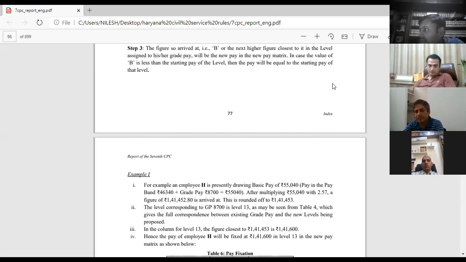So now coming to fixation of pay scales, if we go by the Haryana Civil Service rules, if you want, I can share the screen of the Haryana Civil Service rules also, so that you can read those rules, or I can just brush through those rules, because reading won't make any difference. I will make the point myself. Vishalji, just give me a thumbs up. I think you can brush through. Is it thumbs up for all?